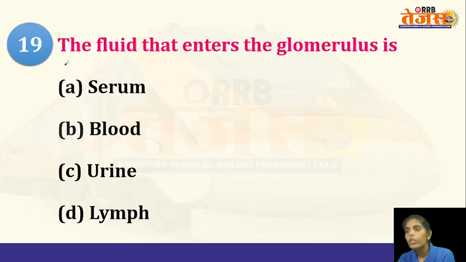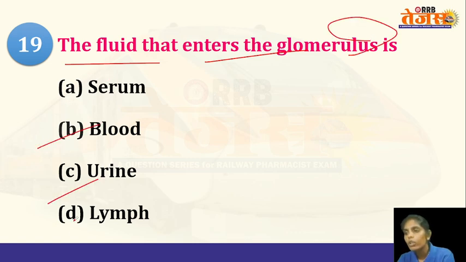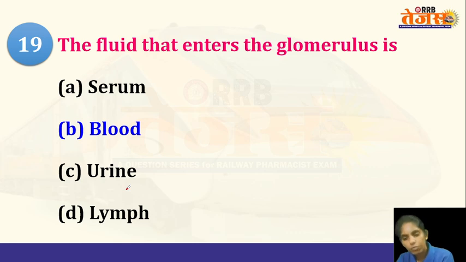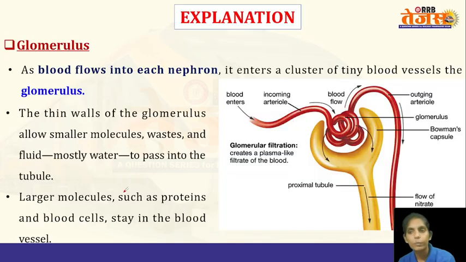And next question, the fluid that enters the glomerulus is serum, blood, urine, or lymph? So the option is blood. Blood will enter the glomerulus, and from the blood only some substances will enter into the Bowman's capsule, except the red blood cells, white blood cells, platelets, and the plasma proteins. Serum is a straw colored fluid which doesn't have any clotting factors. It is just a clear fluid. Urine, as you know, is formed in the kidney by the nephron tubules, and lymph is a white viscous fluid present within the lymphatic vessels.